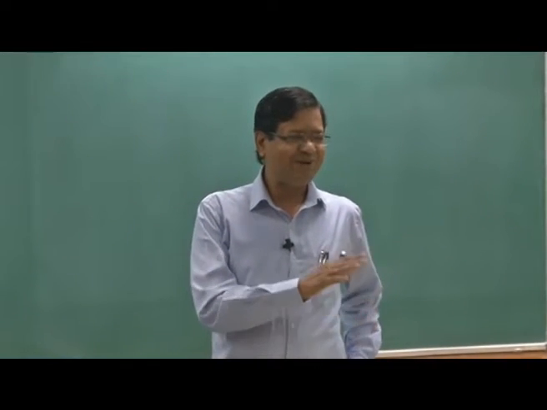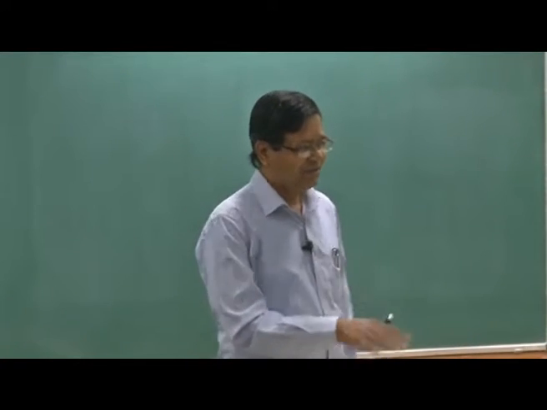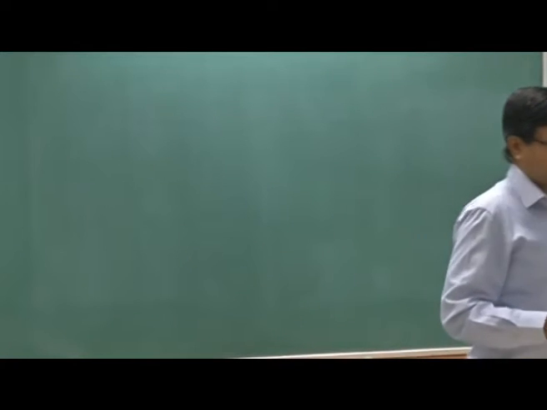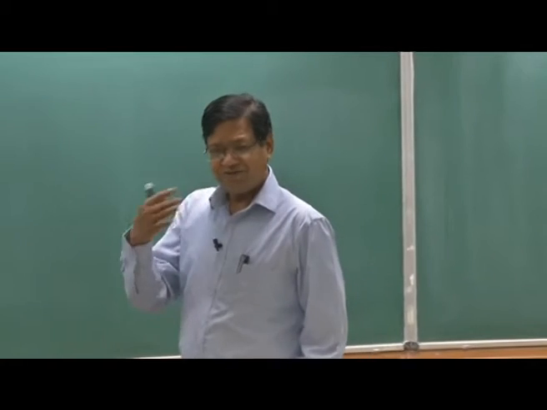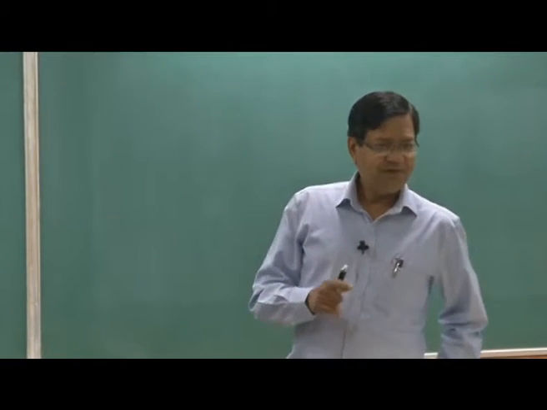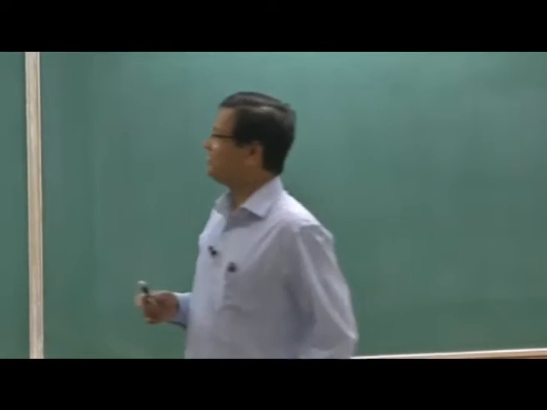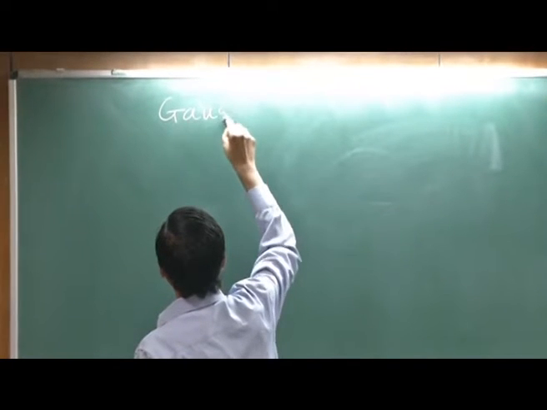What I am going to tell you today is the toughest algorithm I have come across in computational physics. This Gauss quadrature, you will find that it is very involved and is by Gauss, I mean no lesser person. So you have to pay attention. This is quite difficult. So today we will do Gaussian quadrature.